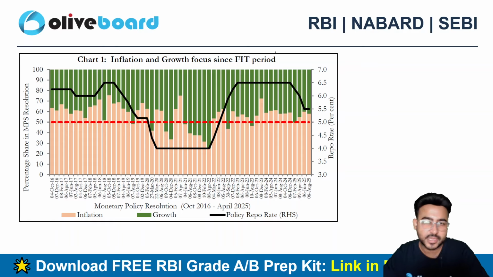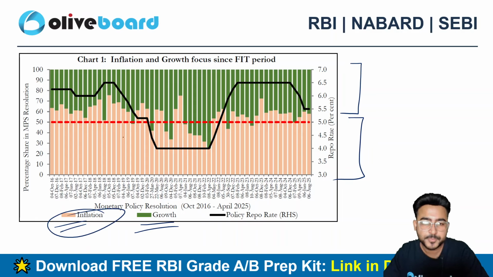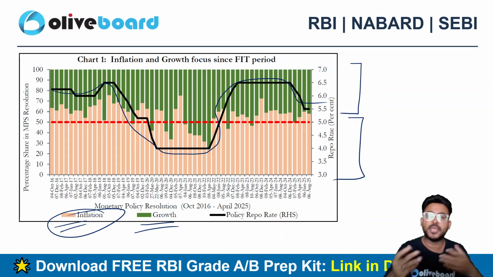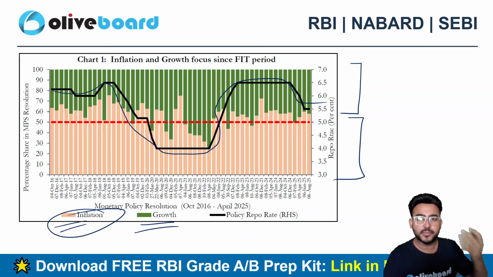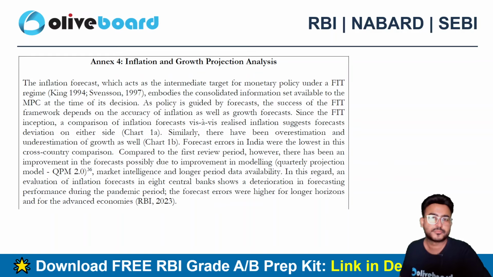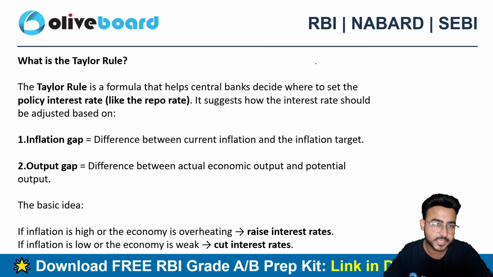And we can see here that the green bars are depicting the growth. The light orange bars are depicting the inflation rate, and this is our policy repo rate. So the policy repo rate is directly controlling the growth as well as the inflation, right? It's acting as a key enabler in the enablement of the growth and in the control of inflation, is what I can say here.